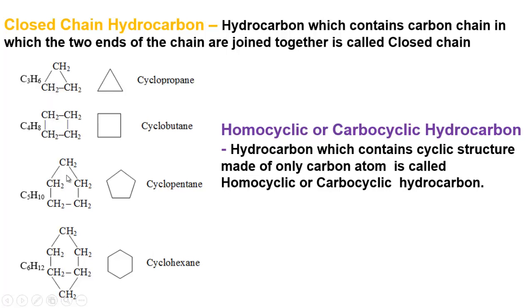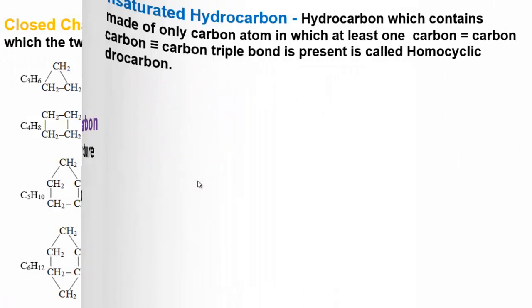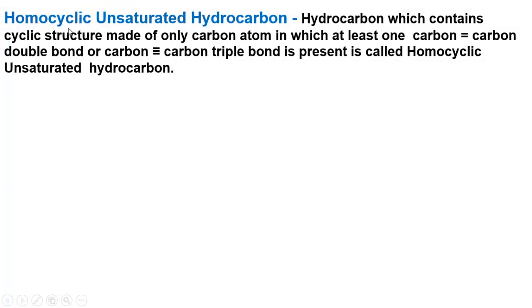So these examples you can also use for the saturated homocyclic hydrocarbon. Now you will know about unsaturated homocyclic hydrocarbon. When hydrocarbon contains cyclic structure made of only carbon atom but in which at least one carbon-carbon double bond or carbon-carbon triple bond is present, they are called homocyclic unsaturated hydrocarbon.